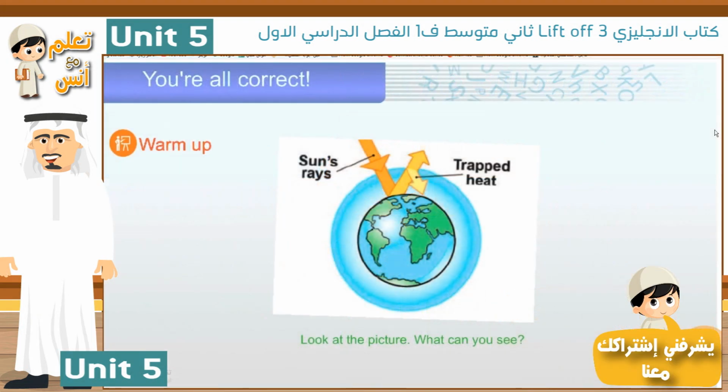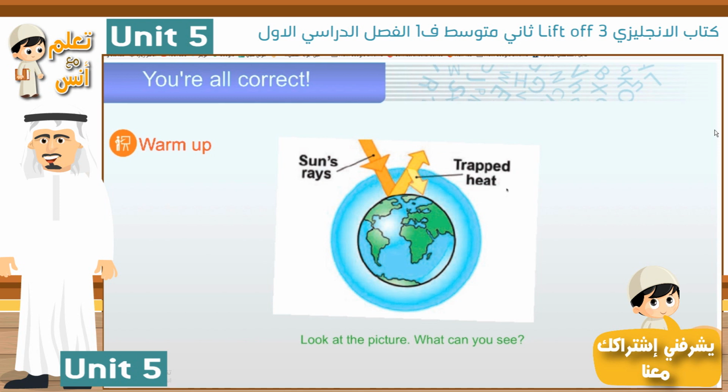Let's start with a warm-up question. Look at the picture. What can you see? What is this? Of course, this is the Earth. What's happening? Explain something. Sun rays, trapped heat. What's going on?